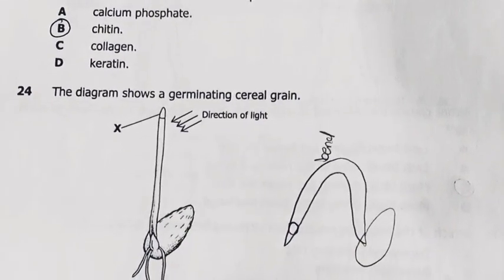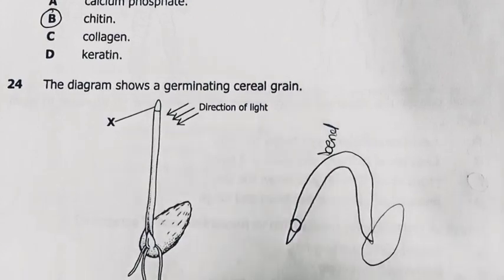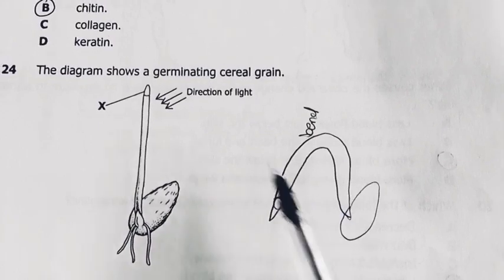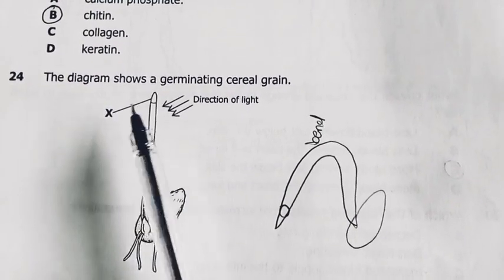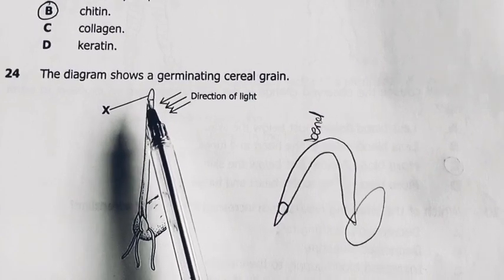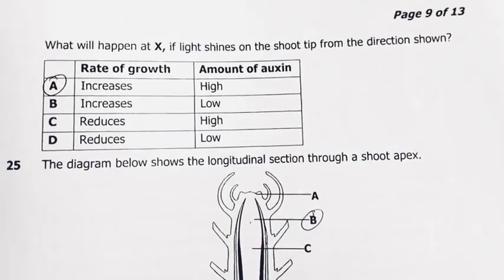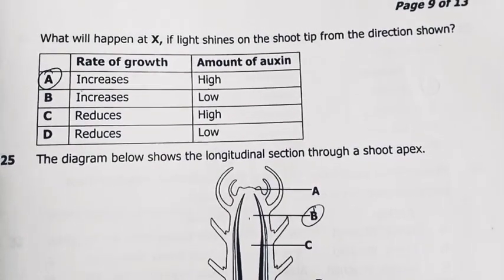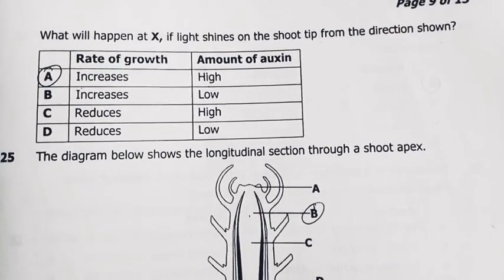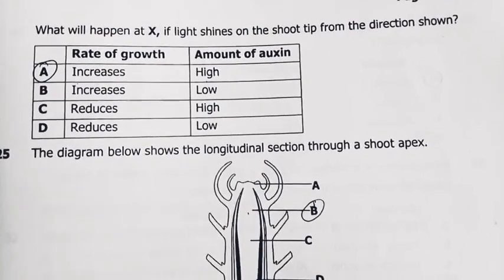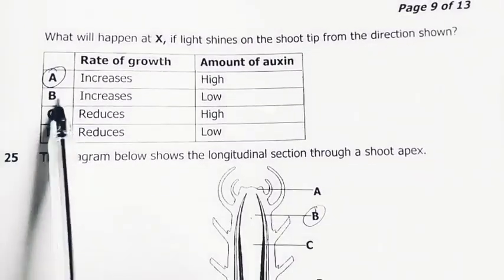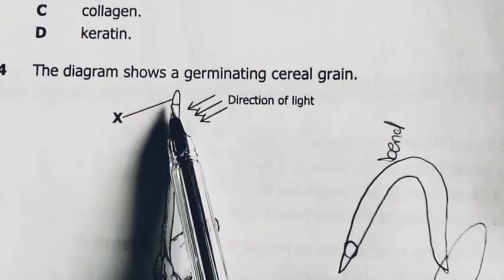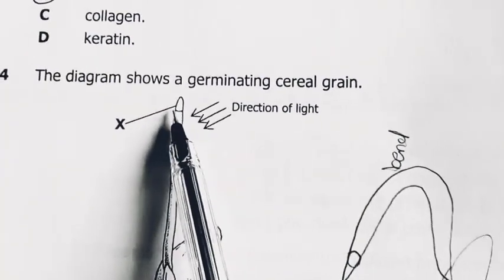24. The diagram shows a germinating cereal seed. You've got this direction of light, then X labeled on this side of the shoot. The question: what will happen at X if light shines on the shoot tip from the direction shown? The rate of growth will increase, and the amount of auxins will also be high. So my answer there is A. I back up my answer: the rate of growth here will be high because there will be more auxins.